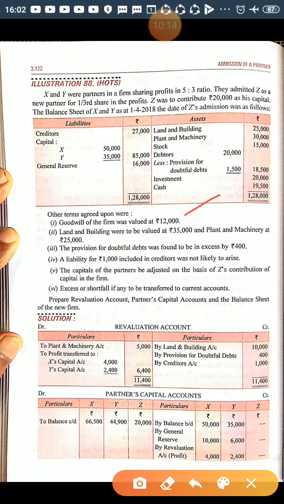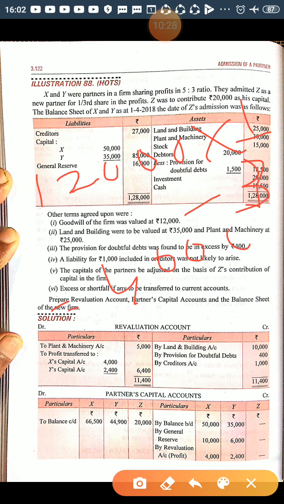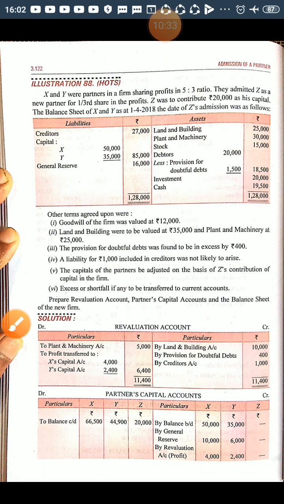The value of goodwill is given as 12,000. He is coming for 1/3 share, so multiplied by 1/3, it is 4,000, right? The journal entry will be Z's current account debited to X's capital account and Y's capital account, and this 4,000 will be shared in the sacrificing ratio.